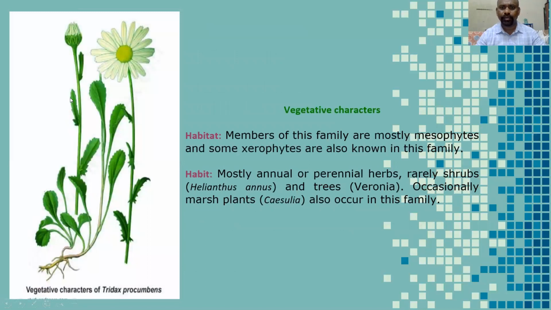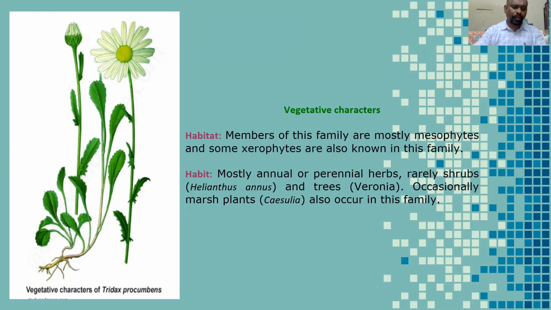Next students, the vegetative characters of the family. Before going to that, I want to tell some important plants belonging to this family. Generally, Artemisia nilagirica, Artemisia pollex, Carthamus tinctorius, kusuma in Telugu. Chrysanthemum, the chamanti. Cichorium intybus, chicory plant.